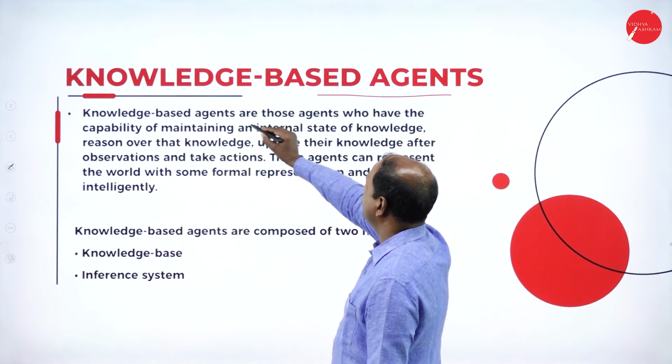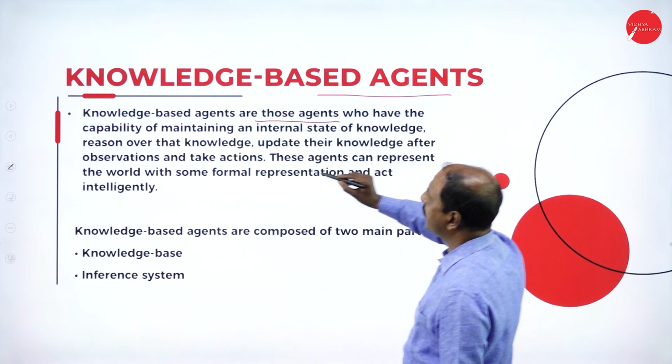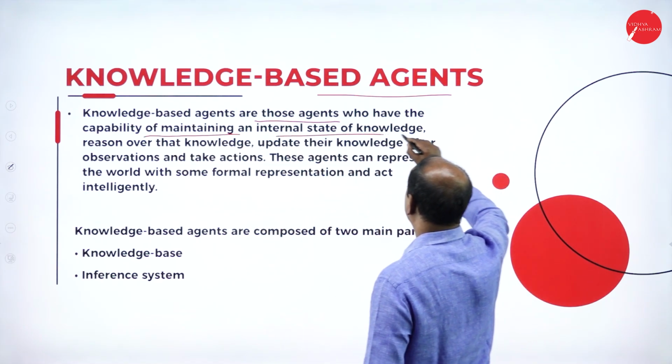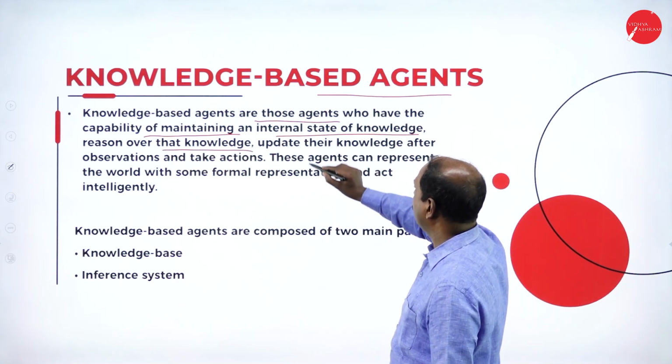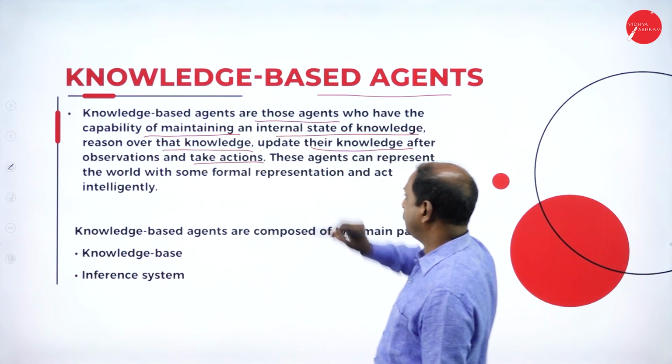Knowledge-based agents are those agents who have the capability of maintaining an internal state of knowledge, reasoning over that knowledge, and updating their knowledge after observation and taking actions.